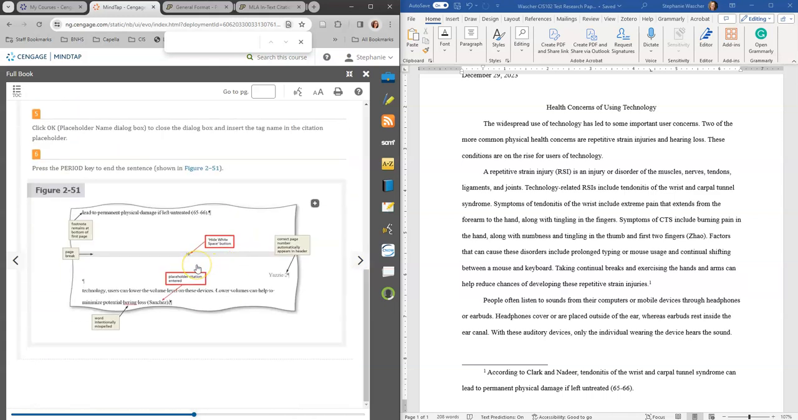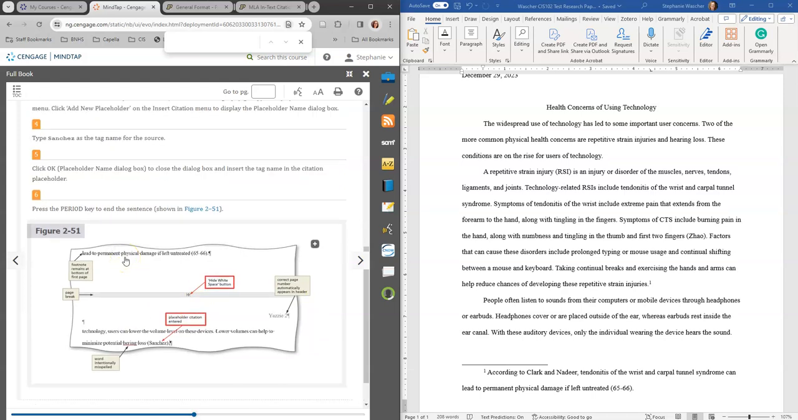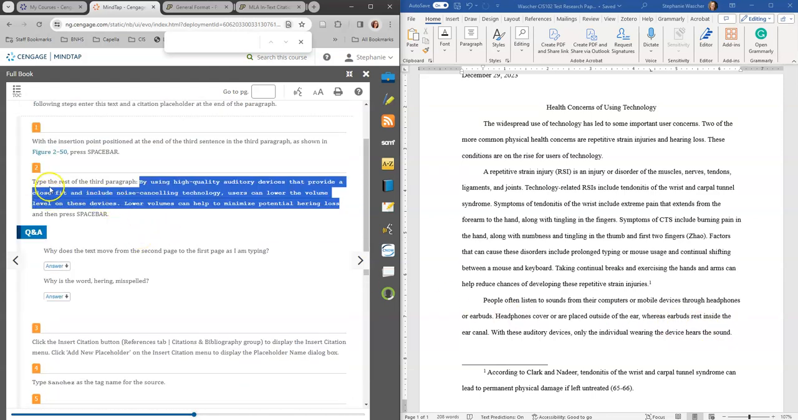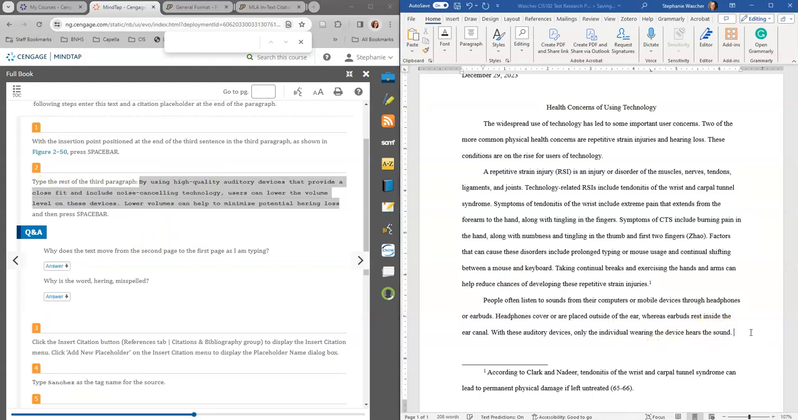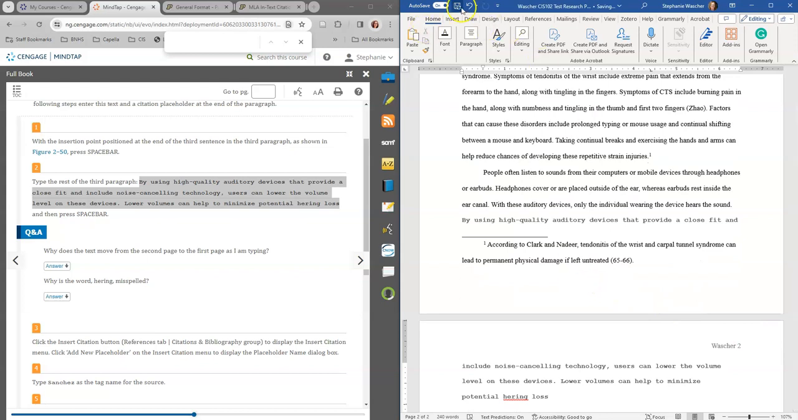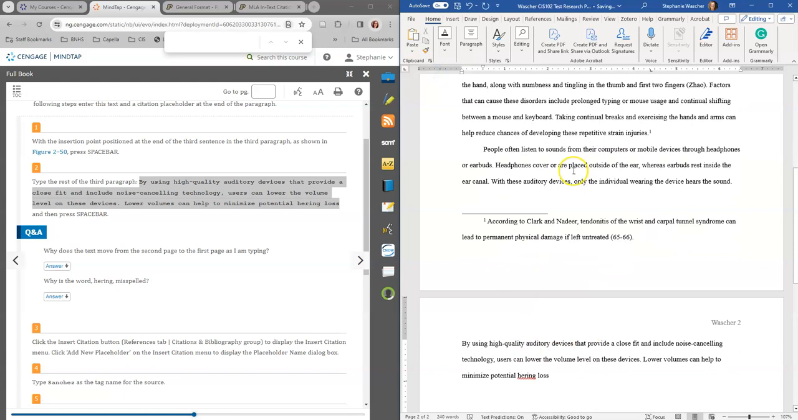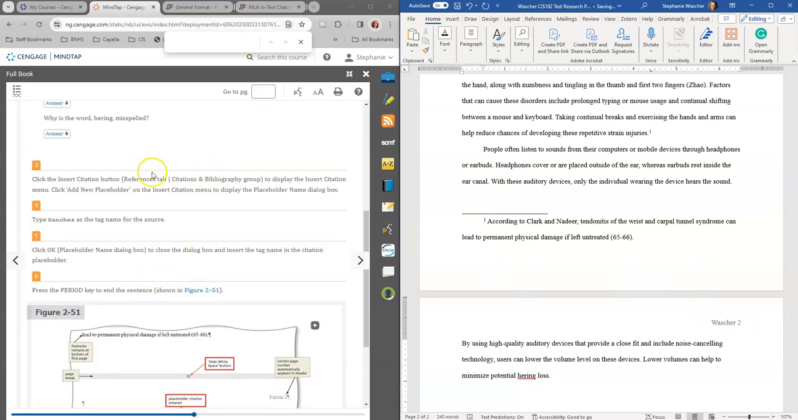So I'm going to put this, where does it want me to put this? Type the rest of the third paragraph. Okay, so this is the rest of the third paragraph. So I'm going to add it. Oops. I'm going to put it in with that. So then we've got this in there, and it goes on to our second page. And you can see that now it's page 2.